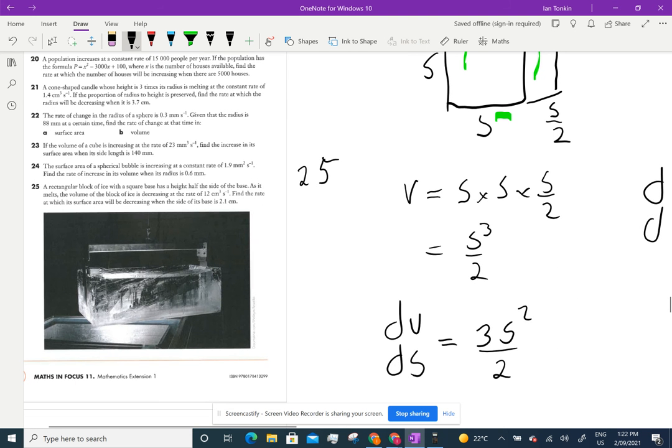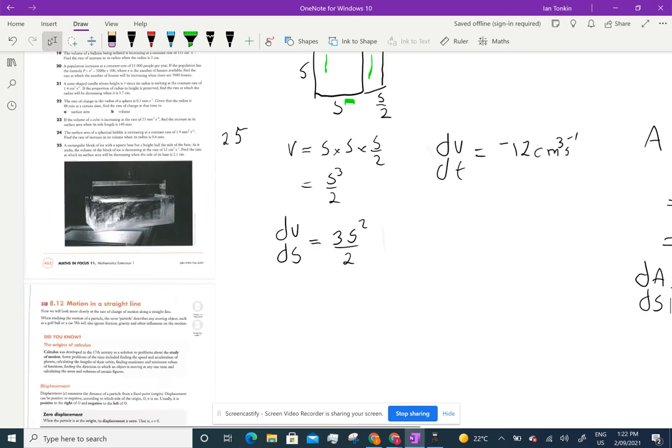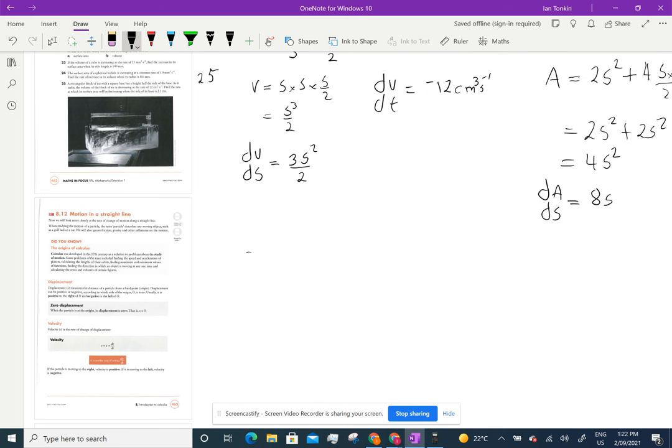Now, what have I got to try and find? I've got to find the rate at which the surface area will be decreasing. So I want to find dA/dt. Now, what have I got? I've got dV/ds, but I'm going to want those to cancel. So I'm going to need ds/dV. I know they're not fractions. dV/dt.